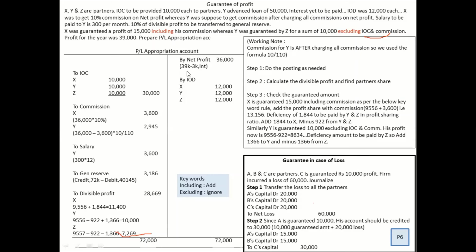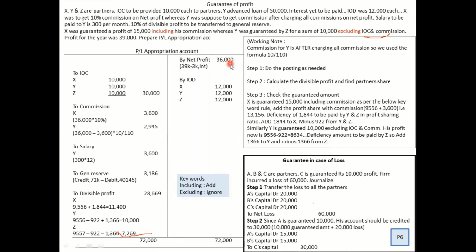So that is why we wrote over here 39,000 minus 3K. Now this is your net profit. Very important aspect, because students write 39,000 and go completely wrong. So pay attention to this part. All right. So you should understand 36,000 is what the profit is.